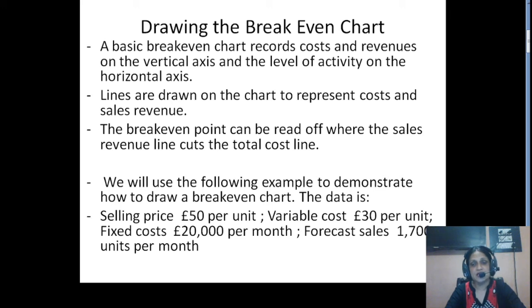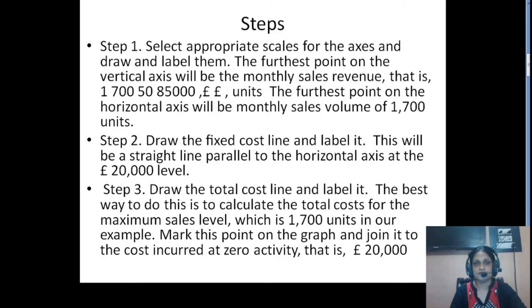Forecasted sales is 1700 units per month. So with this data, let us understand how to draw a break-even chart. Now, you have to follow certain steps. Step 1, we have to select the appropriate scale for the axis and draw and label them.